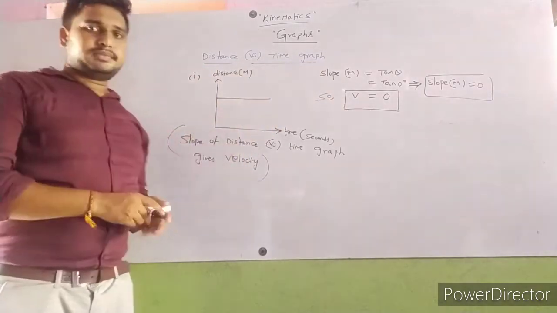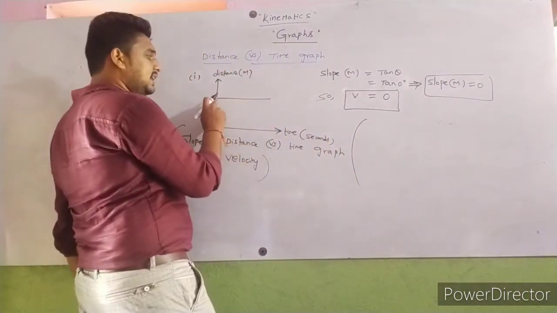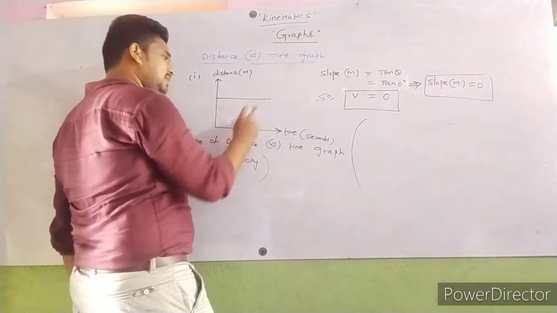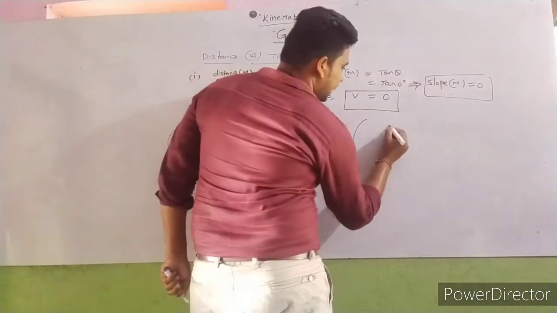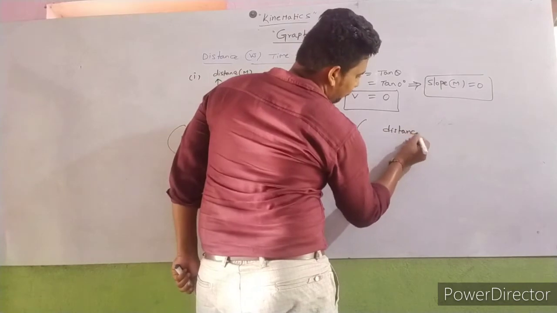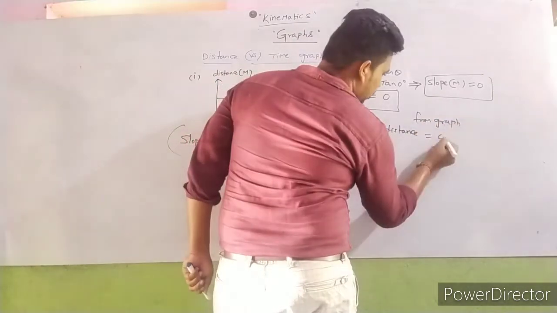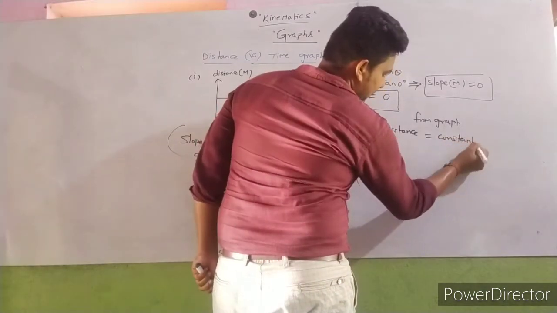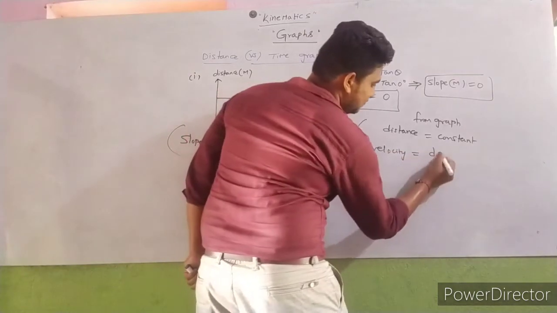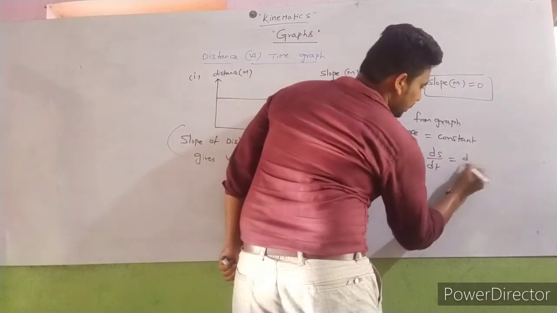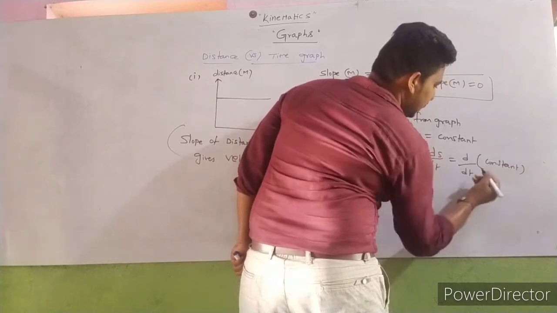Slope is 0. And one more thing here, observe carefully. Here distance is the same but time changes. So from the graph, distance is equal to constant. Velocity is ds by dt, so differentiation of a constant is equal to 0.